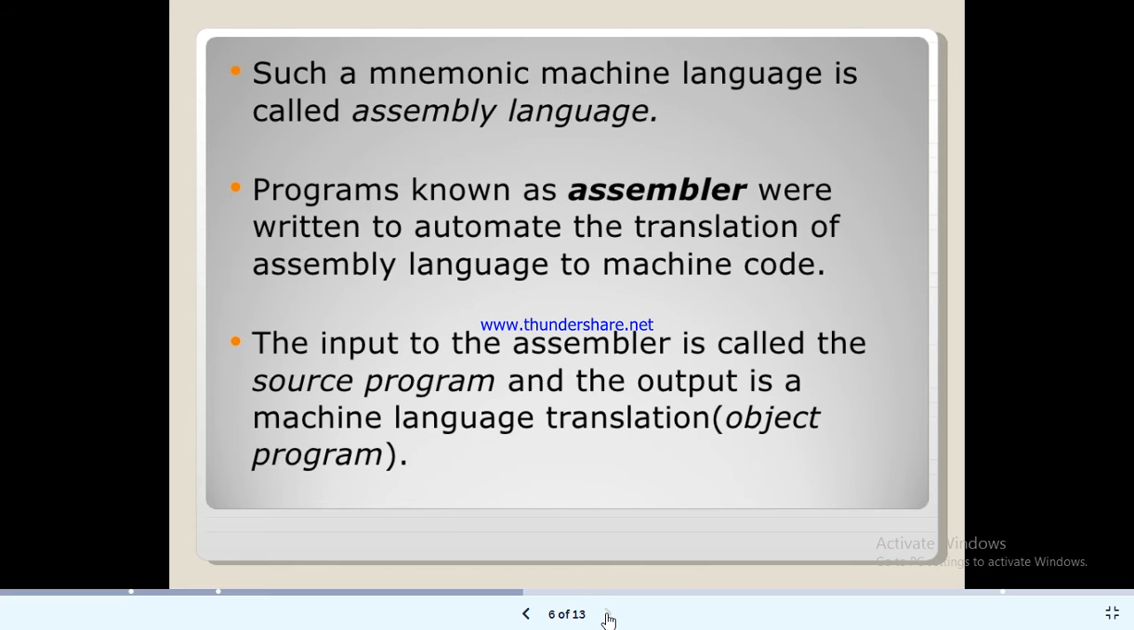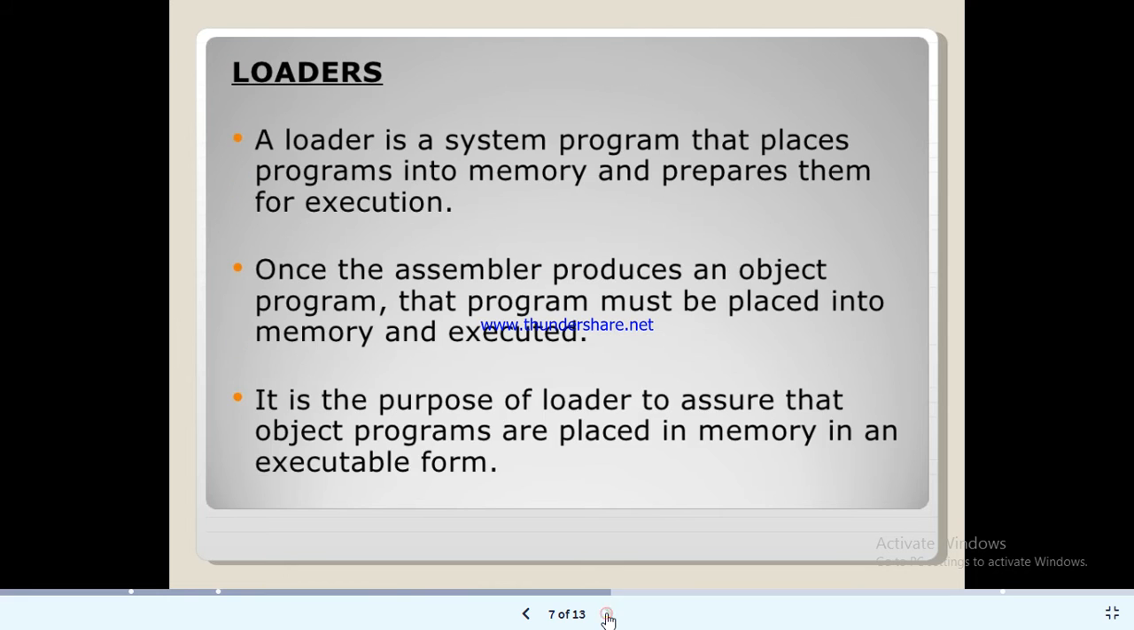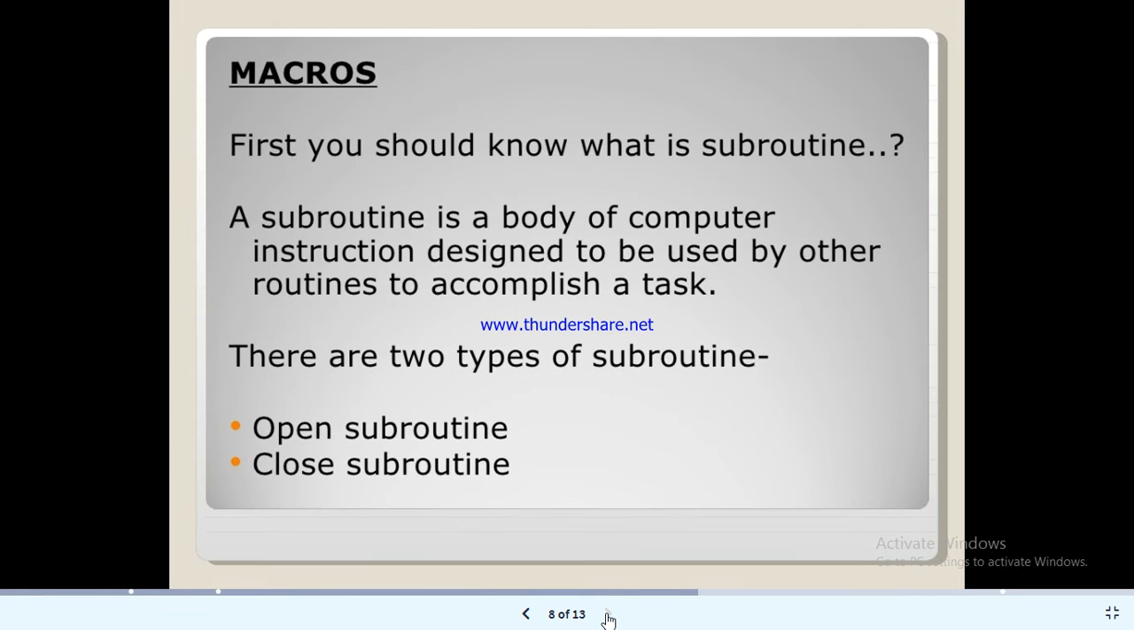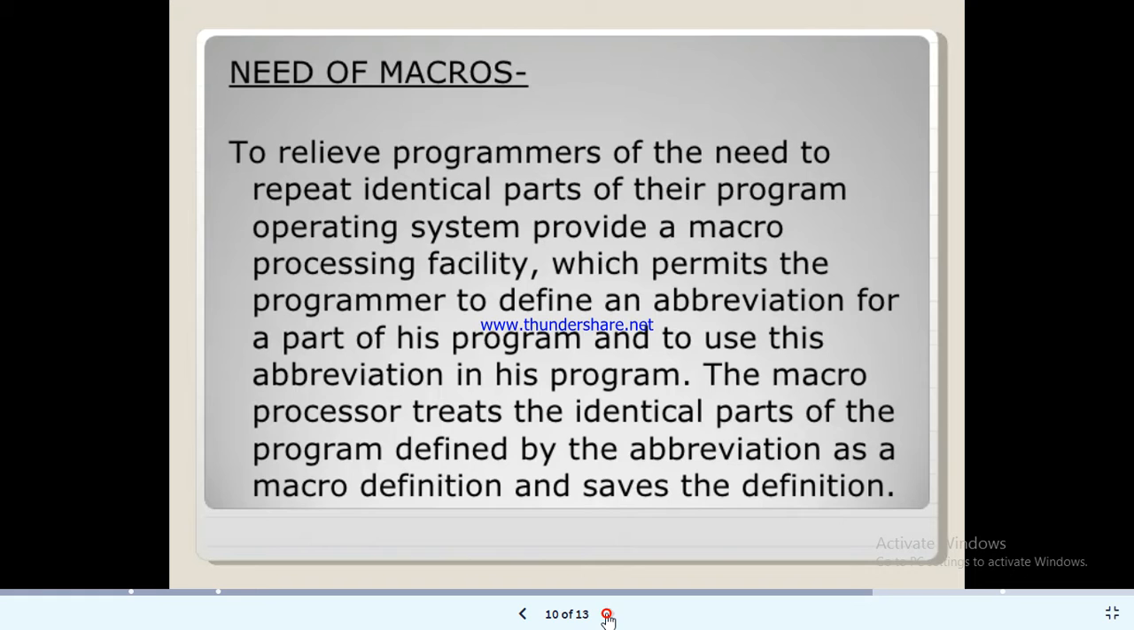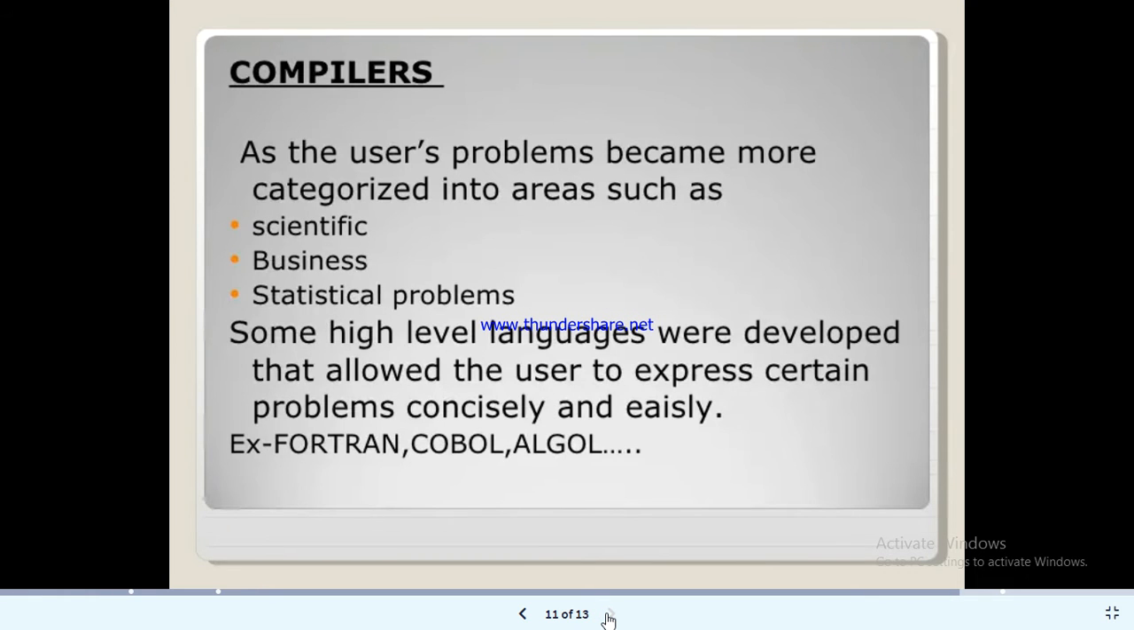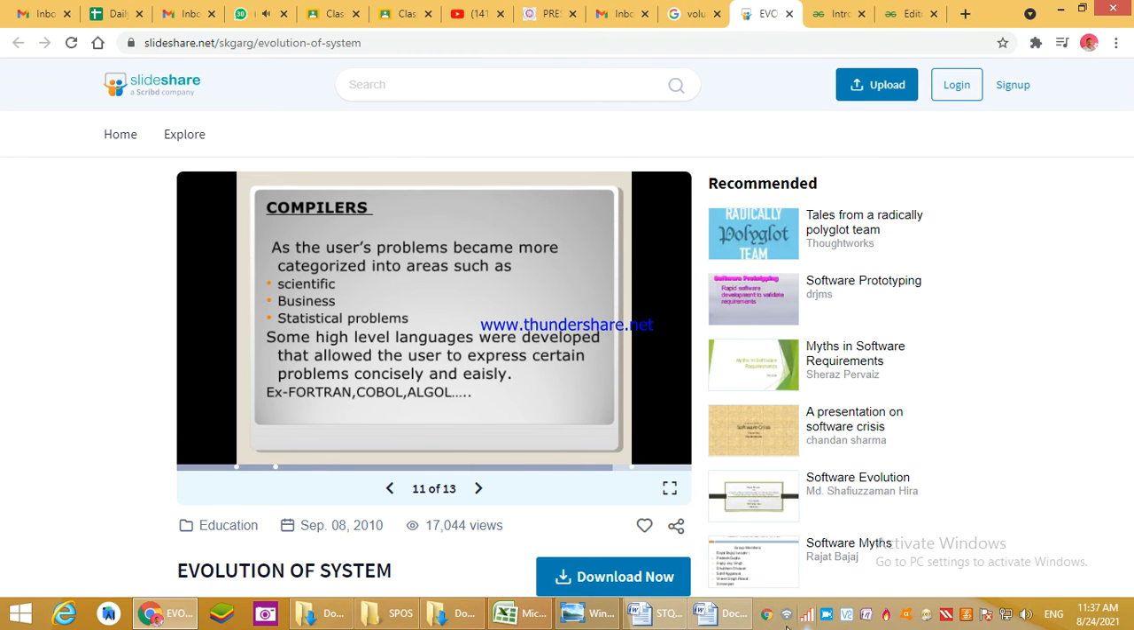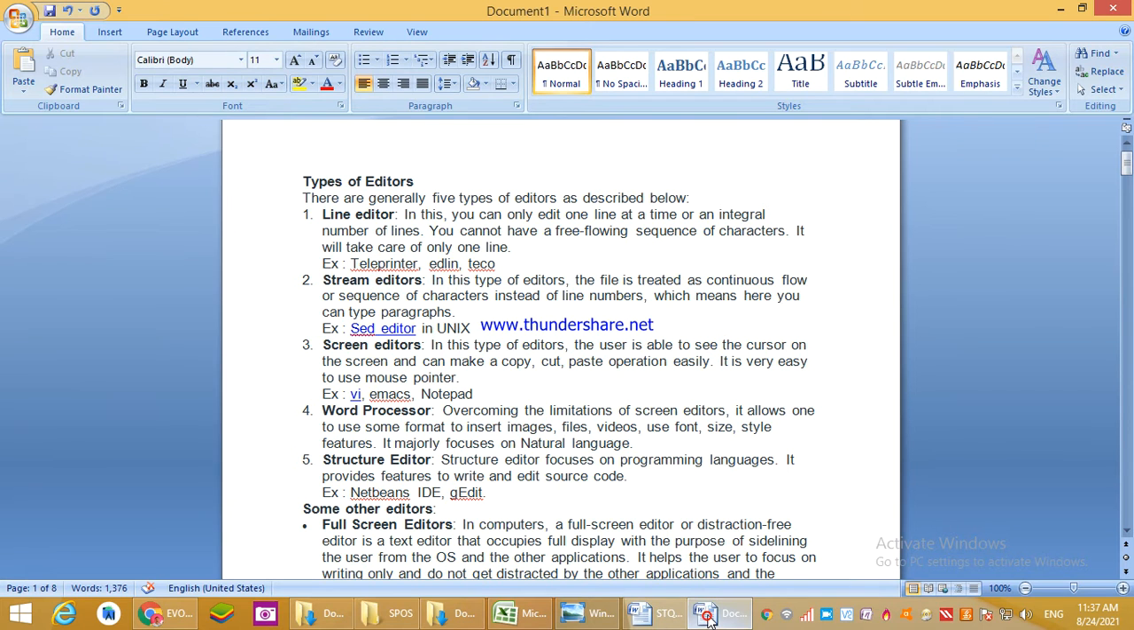In this lecture we are going to see the assembler as well as editors, the two points we are going to discuss. There is the compiler, the linker, the loader, the macro. One by one we are going to see each of them. Let's start with the editor.